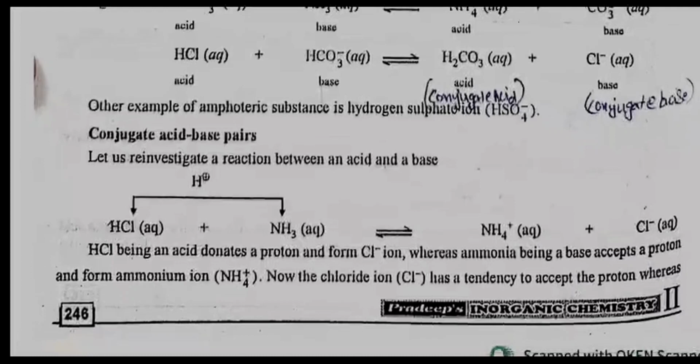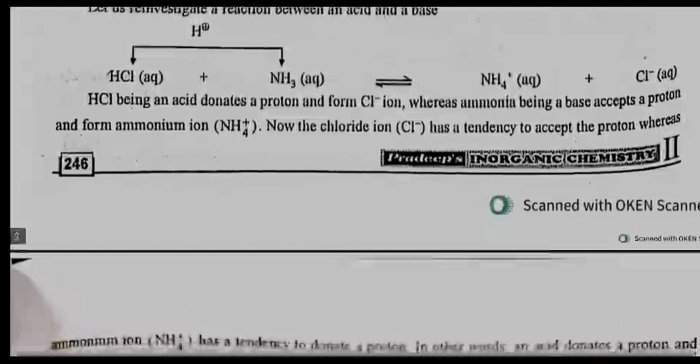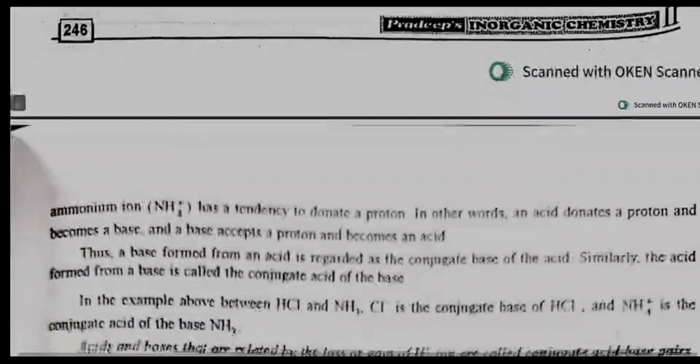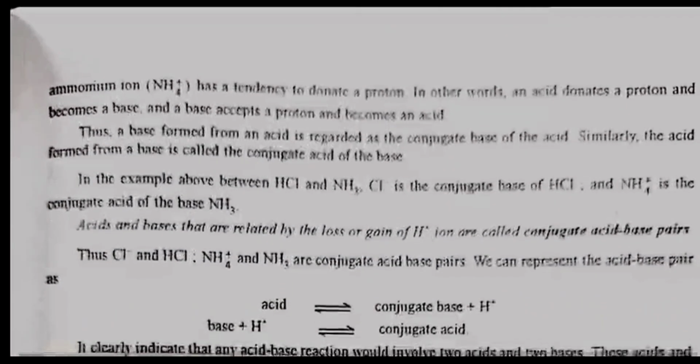Conjugate acid-base pairs. Let us reinvestigate a reaction between an acid and a base. HCl plus NH3 is in equilibrium with NH4 positive plus Cl negative ion. HCl, being an acid, donates a proton and forms Cl negative ion, whereas ammonia, being a base, accepts a proton and forms the ammonium ion. Now, the chloride ion has a tendency to accept protons, whereas the ammonium ion has a tendency to donate protons.